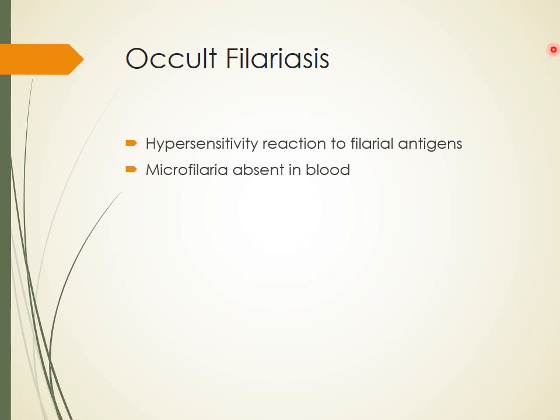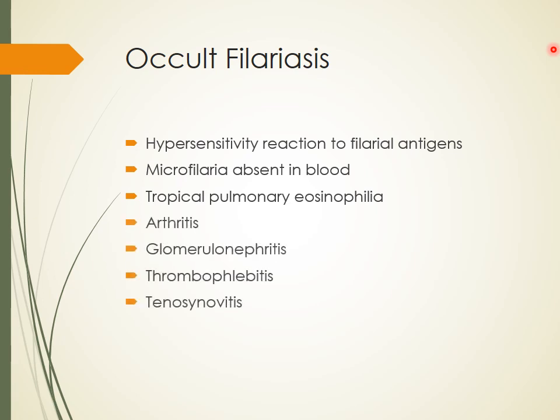You will not see microfilaria even during night. It is also known as tropical pulmonary eosinophilia. The eosinophilia is very prominent, and there may be other symptoms like arthritis, glomerulonephritis, thrombophlebitis, or tenosynovitis. So these are the symptoms of occult filariasis.